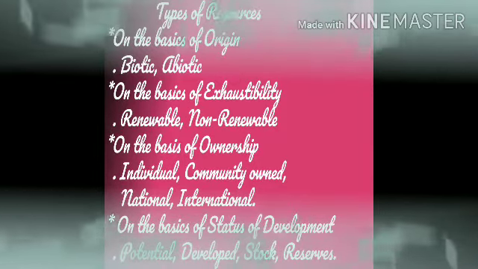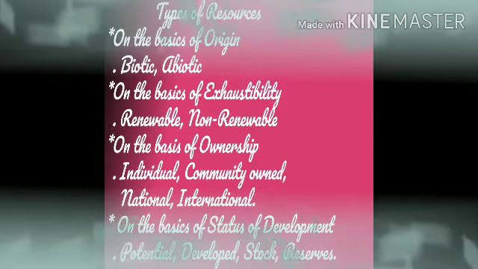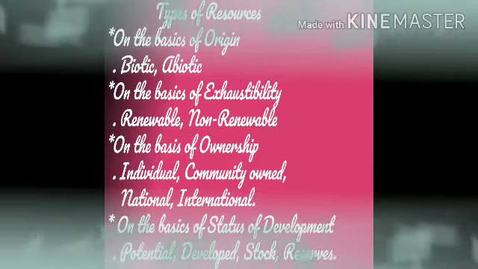When a person owns a vehicle, a hotel, or a house, everything comes under individual ownership. He himself is the owner there, so the thing which belongs to him is an individual resource. Next is community owned resource. What is a community owned resource?